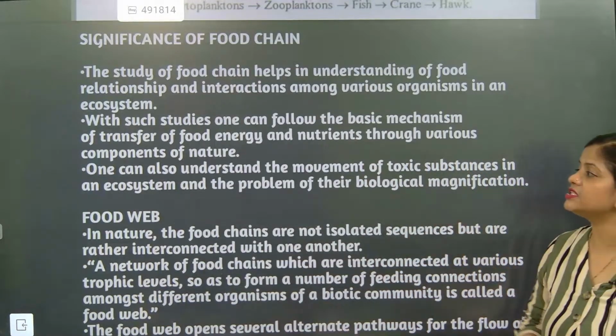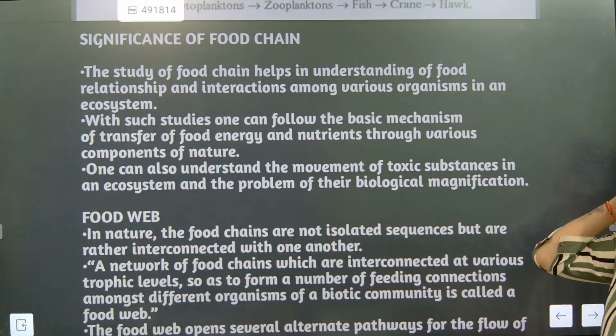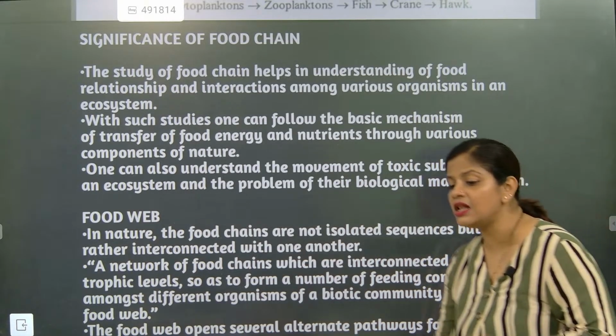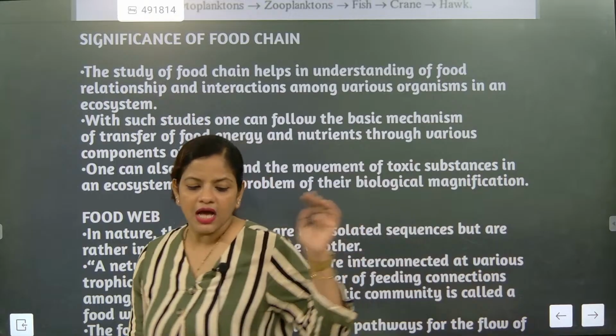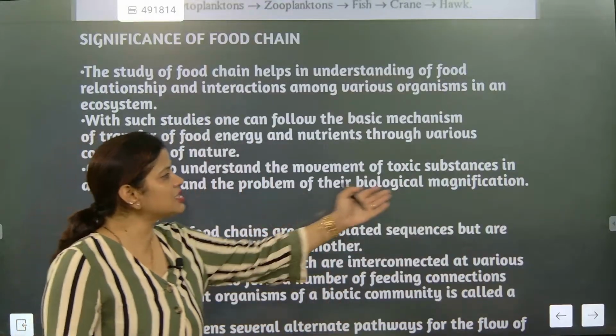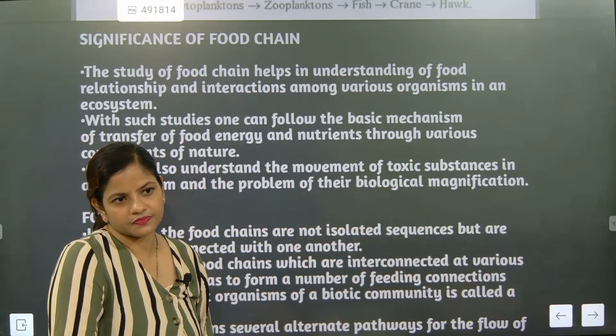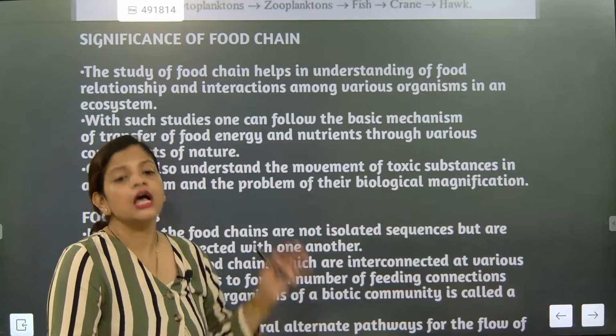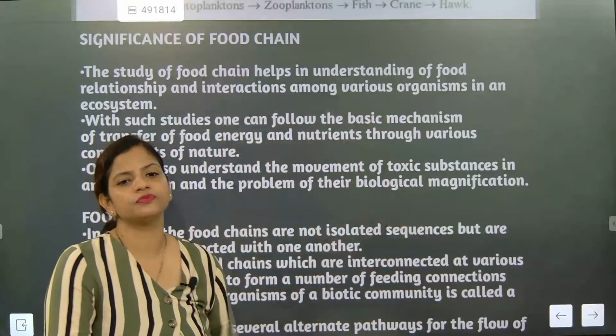The third one: one can also understand the movement of toxic substances in the ecosystem and the problem of their biological magnification. But I believe that is not a significance. Biological magnification is not a significance.